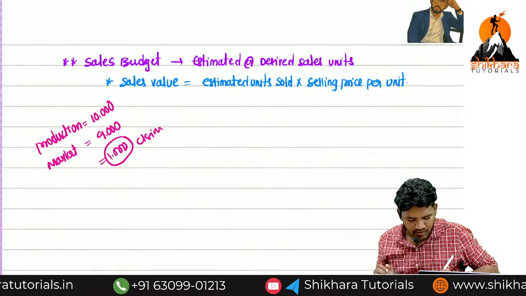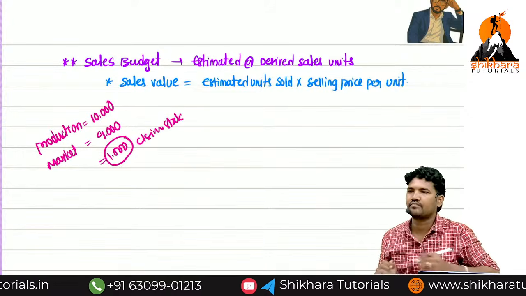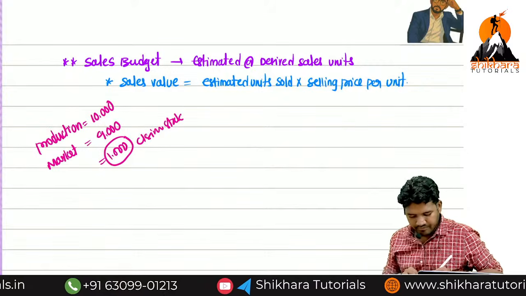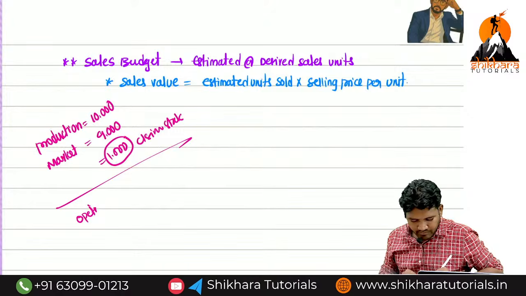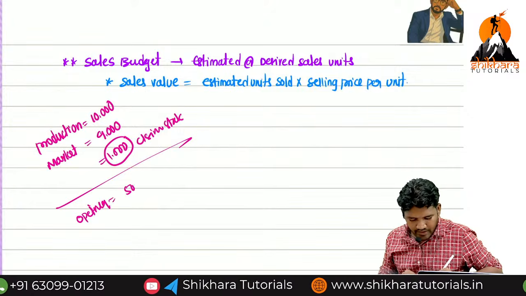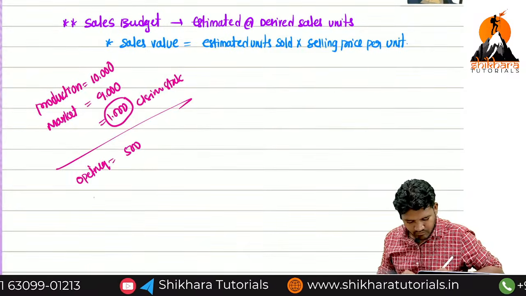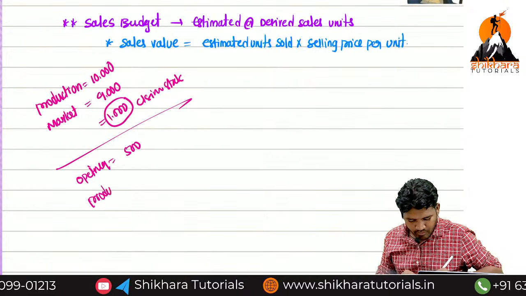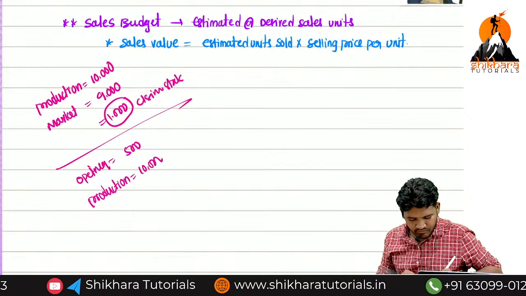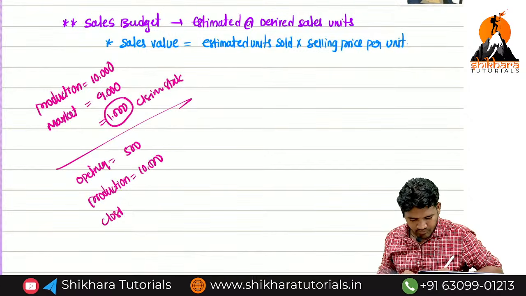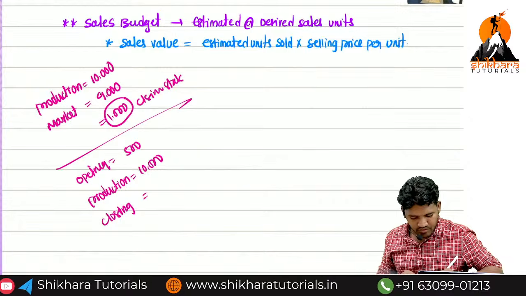Closing stock. Okay. Opening 500. Production 10,000. Closing 1,000.